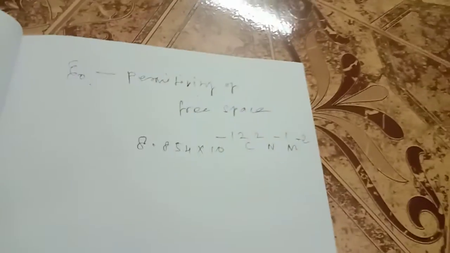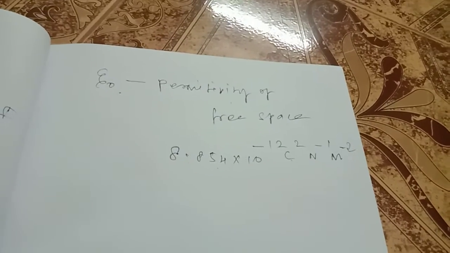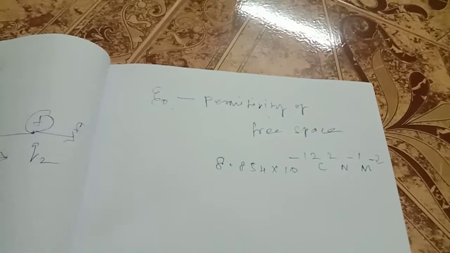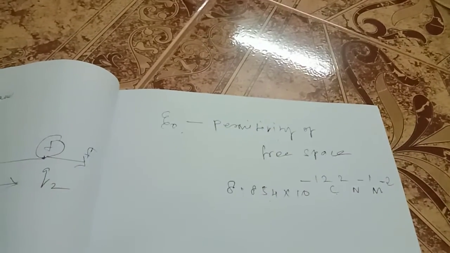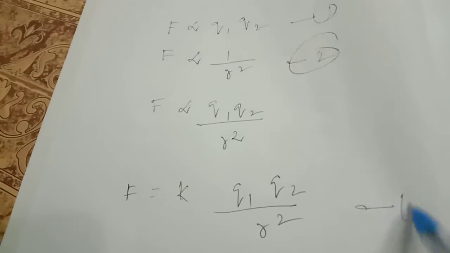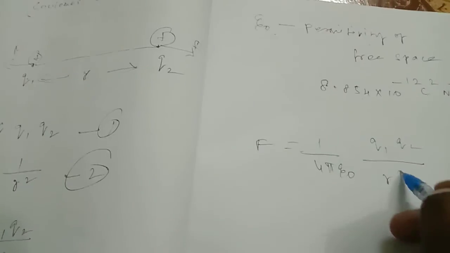Coulomb's law is again stated as: the force of attraction or repulsion between two charged particles is directly proportional to the product of the charges and inversely proportional to the square of the distance. From the equation, F is equal to k, with k equal to 1 by 4 pi epsilon naught, times q1 q2 by r square.